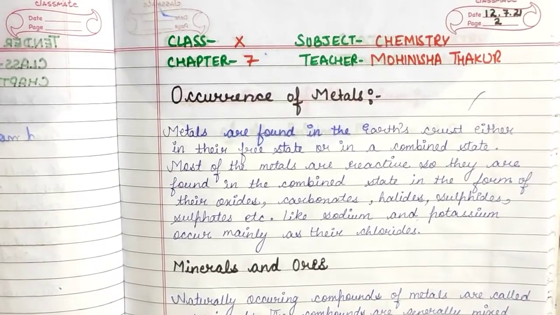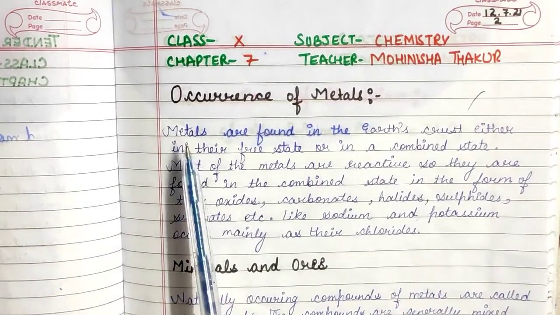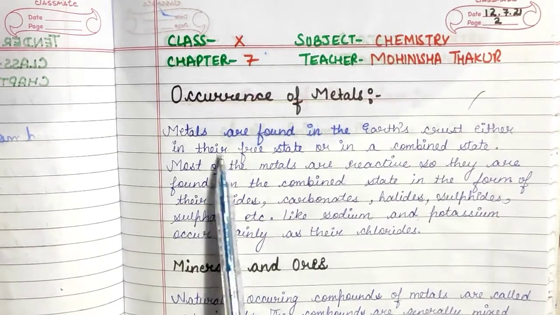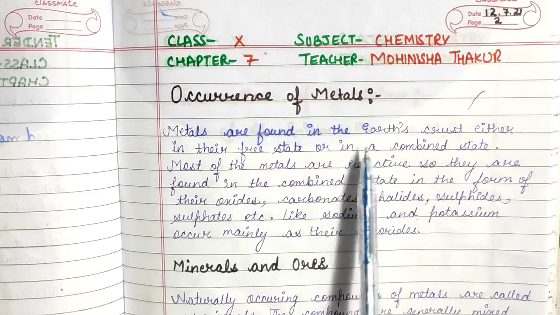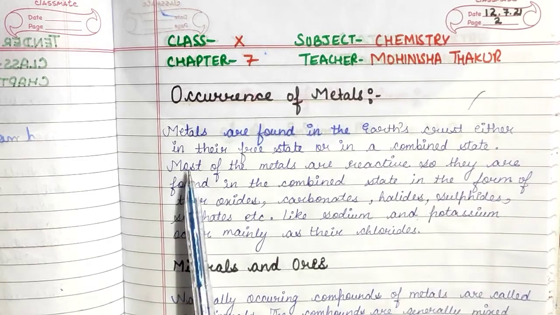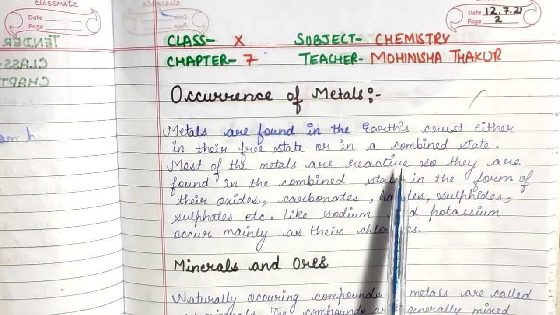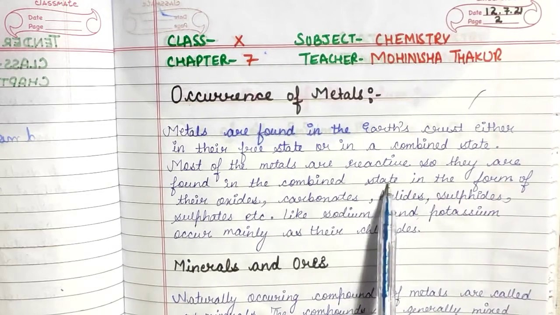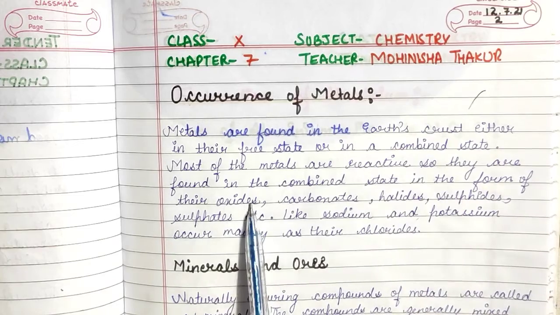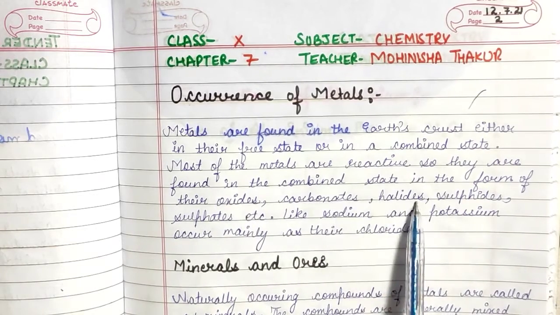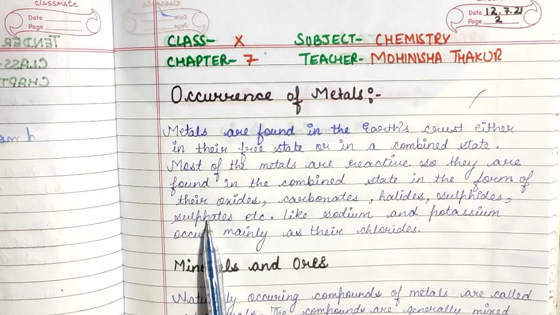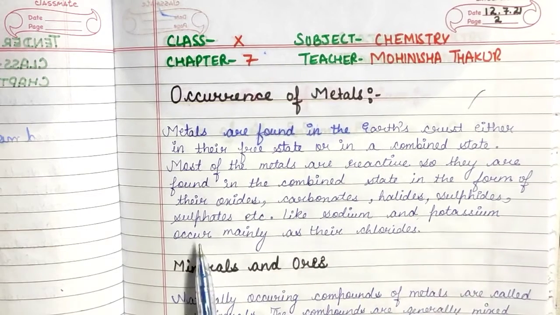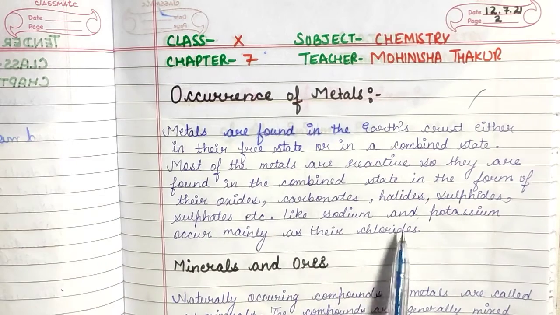Next, occurrence of metals. Metals are found in the Earth's crust either in their free state or in a combined state. Most of the metals are reactive, so they are found in the combined state in the form of their oxides, carbonates, halides, sulfides, sulfates, etc. Like sodium and potassium occur mainly as their chlorides.